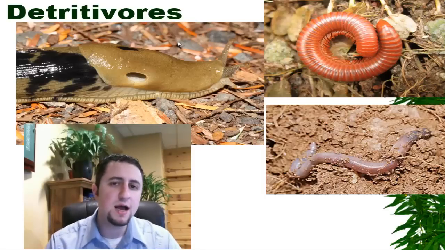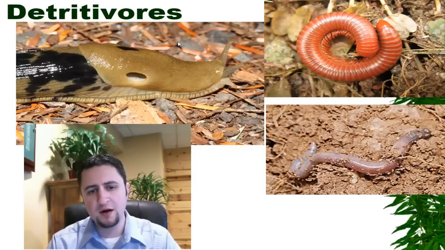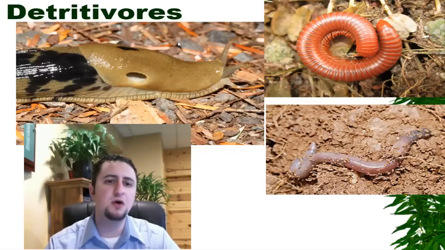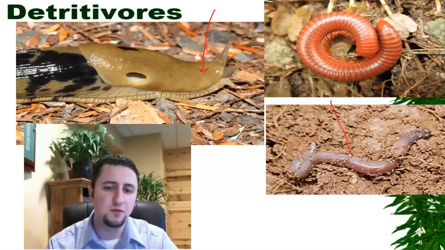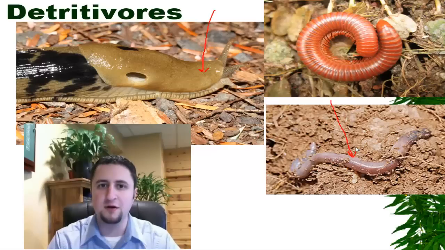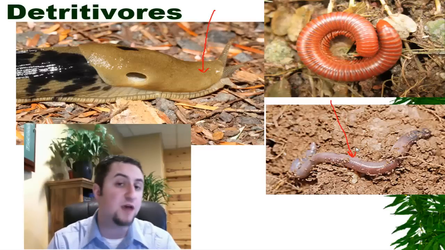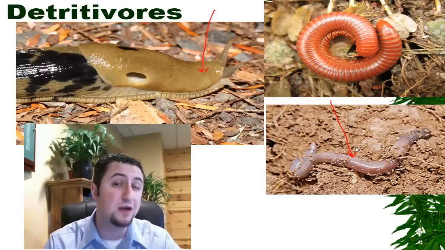Then, there are these organisms called detritivores. They are not super well known, but they are organisms that are capable of eating basically dead stuff. So slugs or worms. If you ever wondered what a worm eats, well, they basically eat dirt. On their most basic level, they're getting the nutrients out of the dirt.